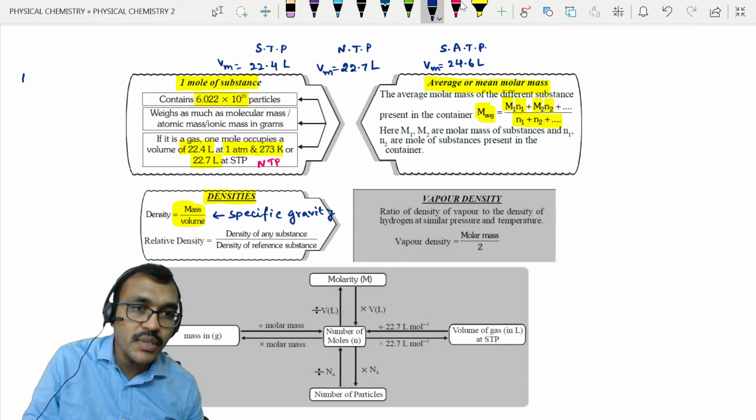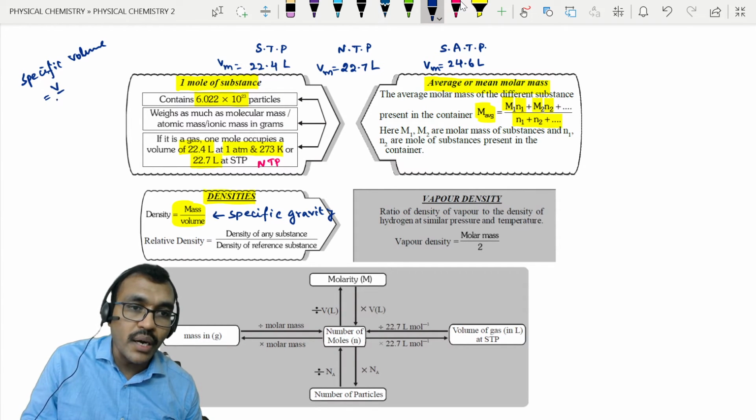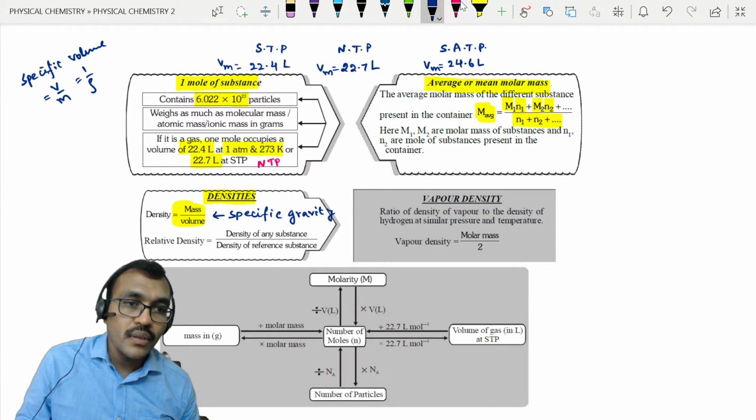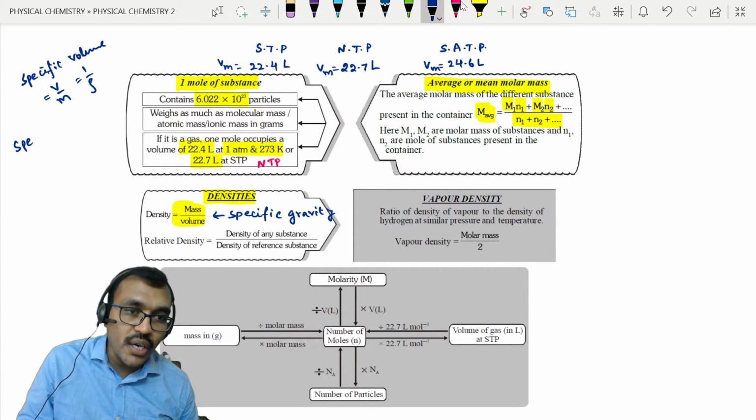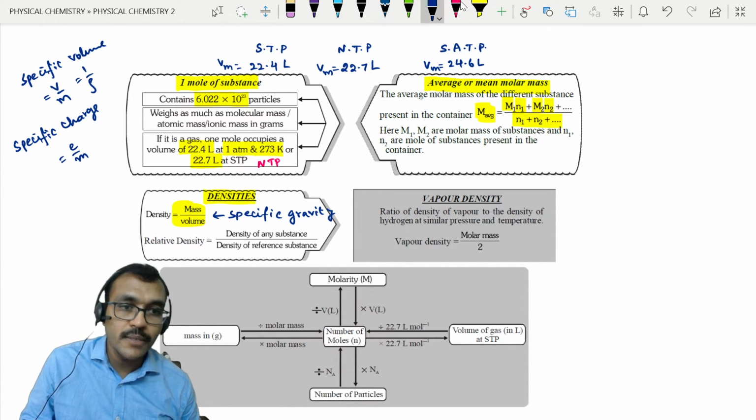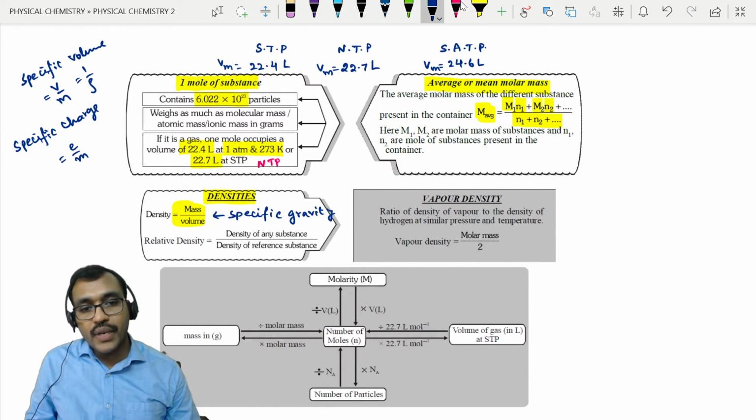Another term is there, specific volume. Specific volume means volume by mass, which is nothing but equal to 1 upon density. Another term, specific charge. Specific charge means nothing but charge by mass, right? So there we have different terms.